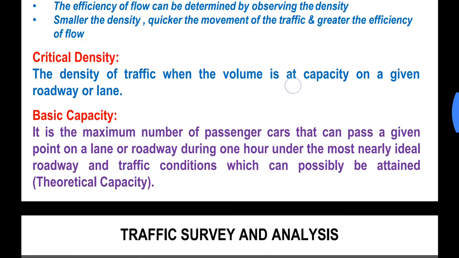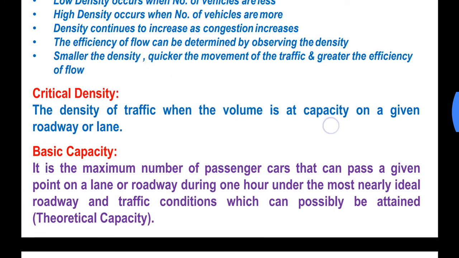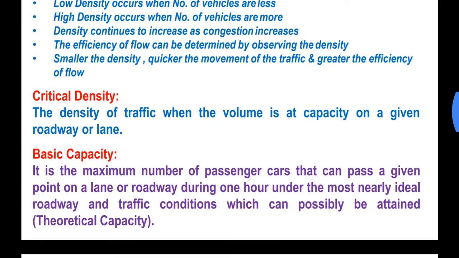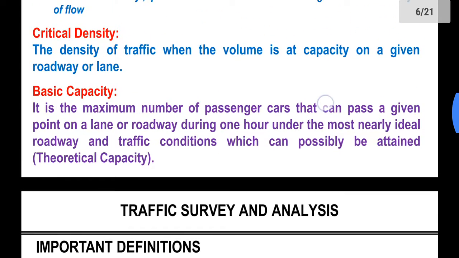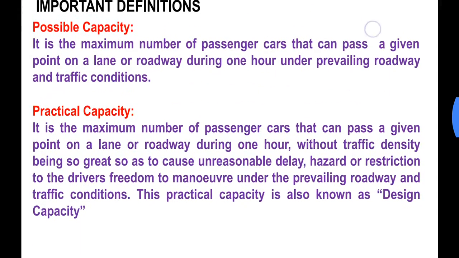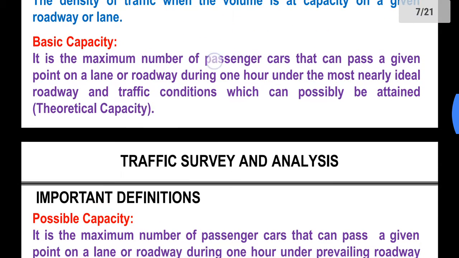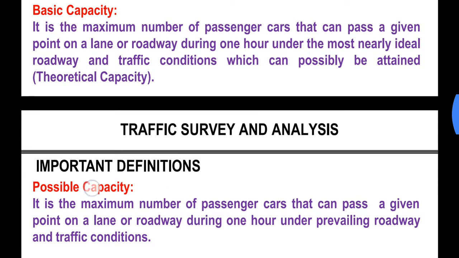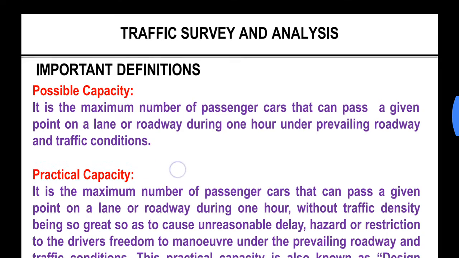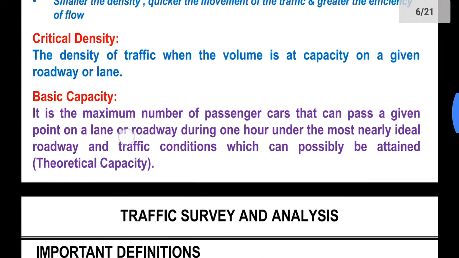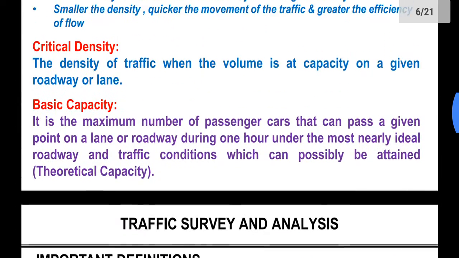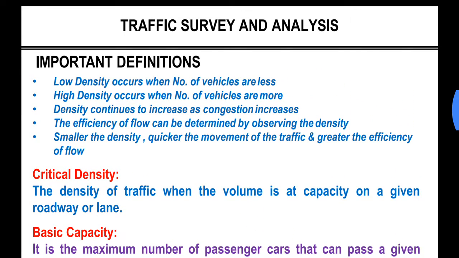Now the next point is critical density. There are different types of densities also. There are three types of densities that we consider. Sorry, I think there are four types. Yes, the four types, which is critical density, basic capacity, possible capacity and practical capacity. Sorry, these are the capacities. Capacity and density is different. We'll first discuss what is critical density.